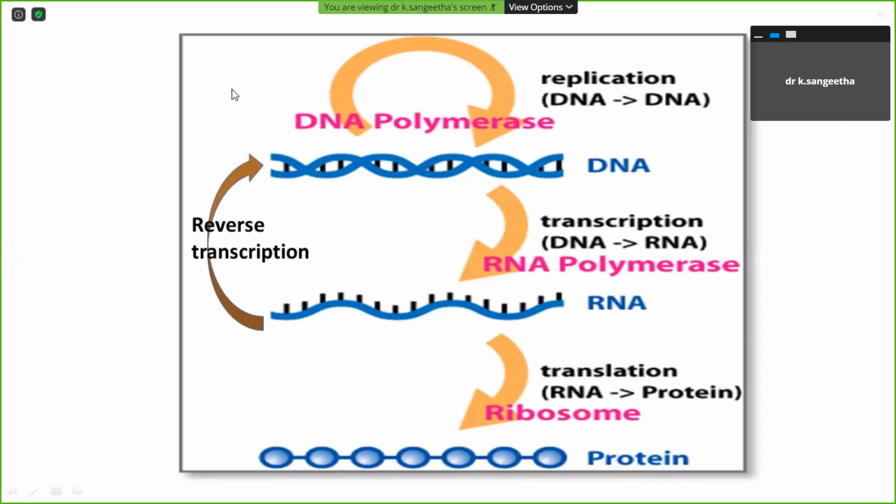Why have I put this slide? Because replication may be an essay for you, transcription may be an essay, translation may be an essay, and post-transcription modification may be 5 marks. The same for post-translation modification. In addition to replication, DNA repair mechanisms may be a short note, and the cell cycle may be 5 marks. Repair mechanisms and mutations may also be short notes.